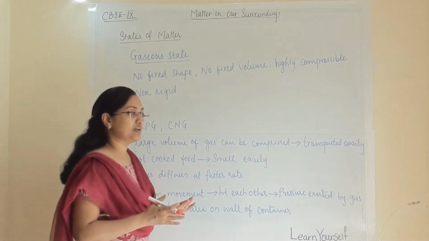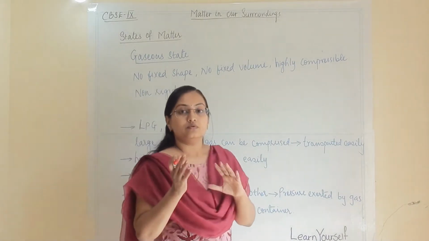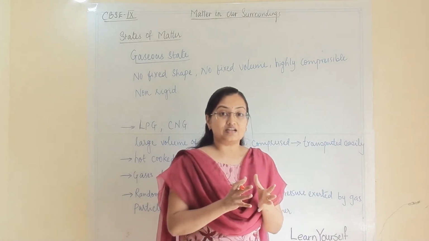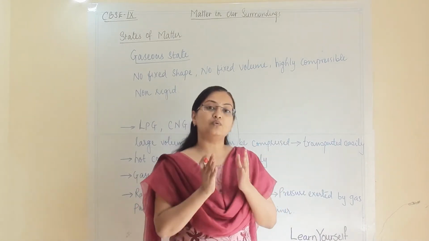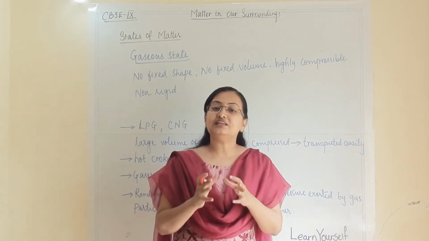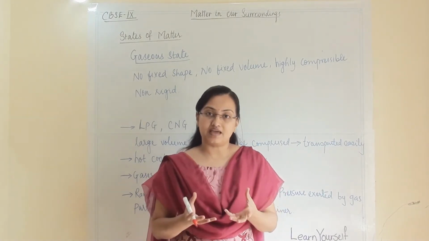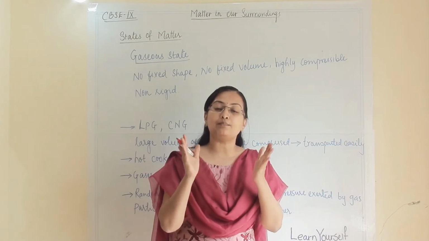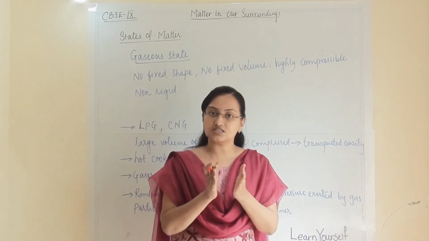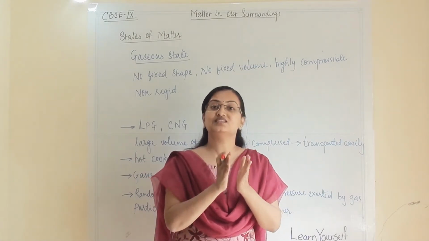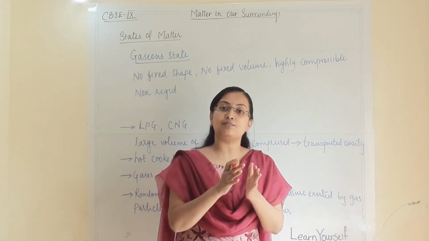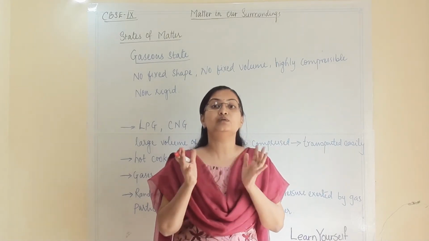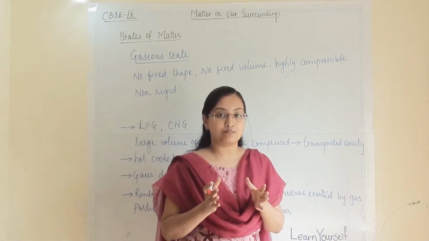Now we are talking about how gaseous atoms can also exert pressure. For example, take a balloon filled with some air. As we apply some pressure, it changes its shape because it is compressible. But after some extent, if we still apply more pressure, then it will burst. Why did that happen?